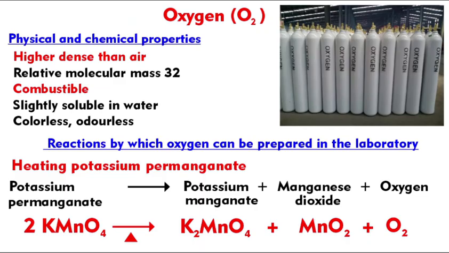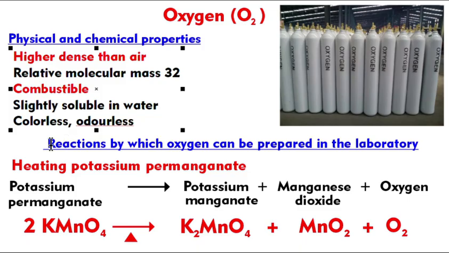Next gas is oxygen. Oxygen is denser than air because its molecular mass is 32. Hydrogen is combustible. Oxygen is a supporter of combustion. But carbon dioxide is non-combustible. Again, they are slightly soluble in water, colorless and odorless.